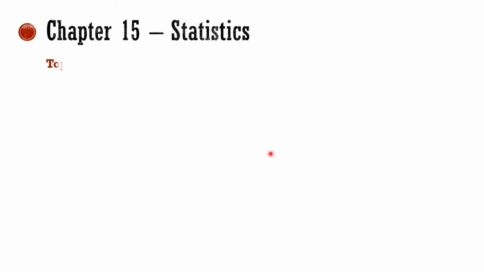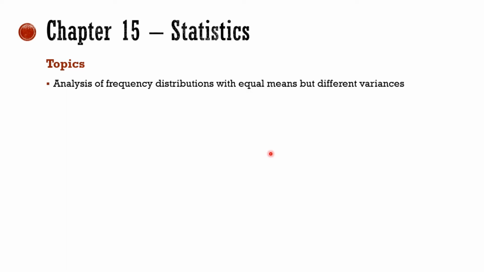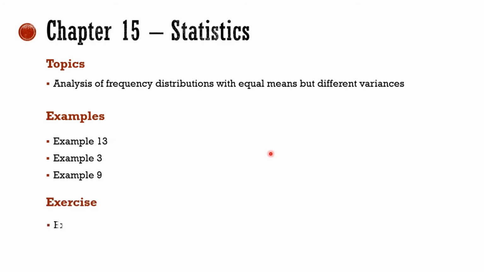Chapter 15: analysis of frequency distributions with equal means but different variances is removed from the syllabus. Examples 3, 9 and 13, which are based on this, are also removed from the syllabus. And exercise 15.4, all questions, not part of the syllabus.